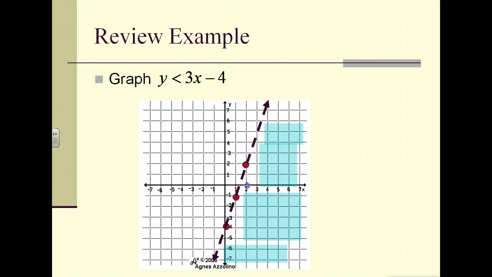This gives us all possible x and y coordinates that have values that would work in this inequality. If I wanted to try a sample, maybe I want to try the point 4, 1. Well, 3 times 4, because that's our x-coordinate, is 12. 12 minus 4 is 8, and 1 is less than 8. So I know that point works.